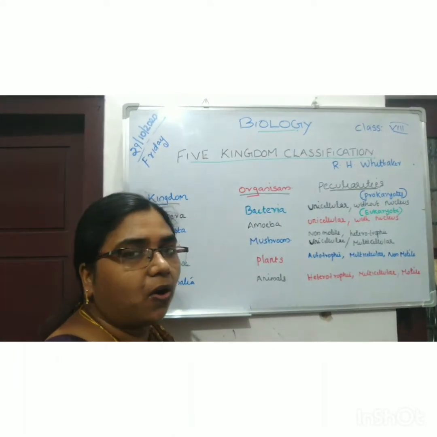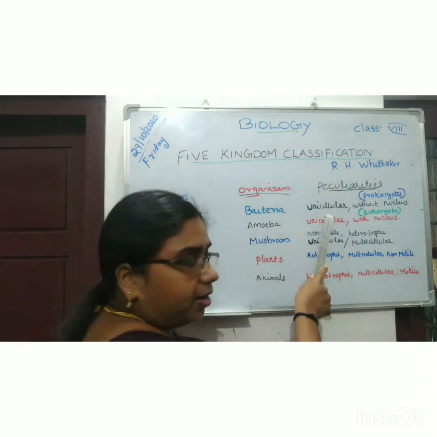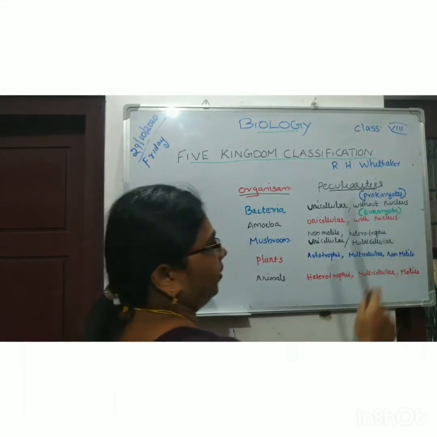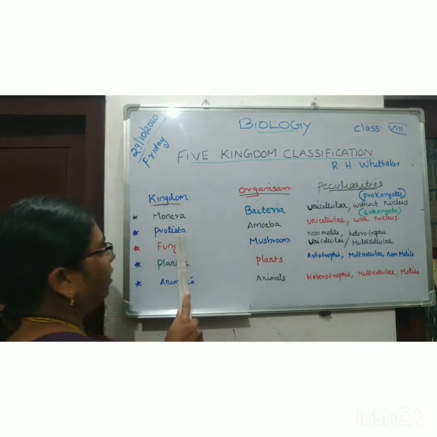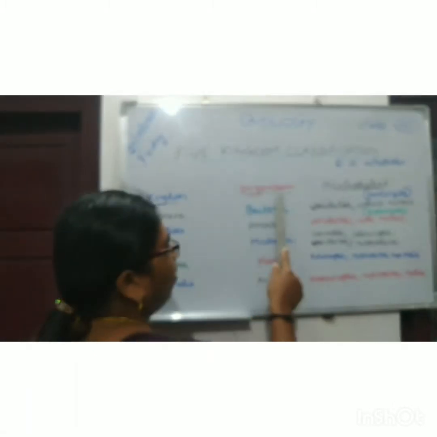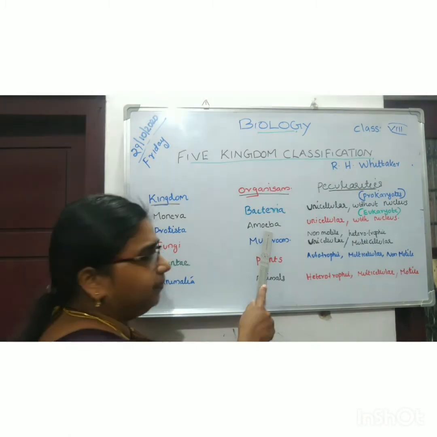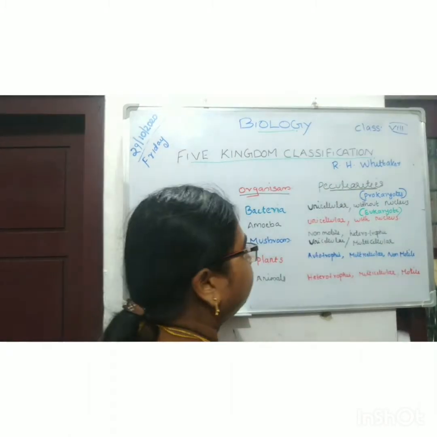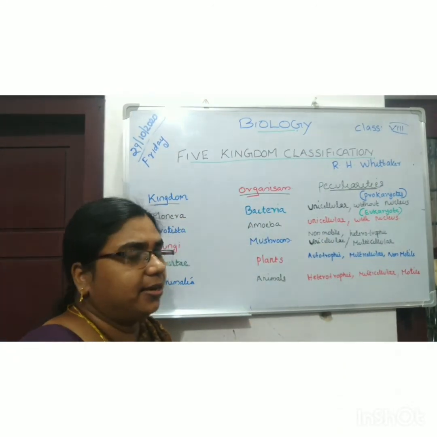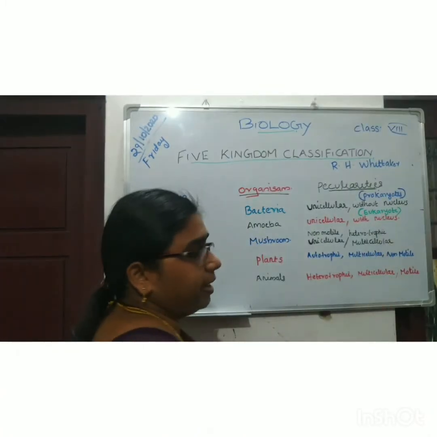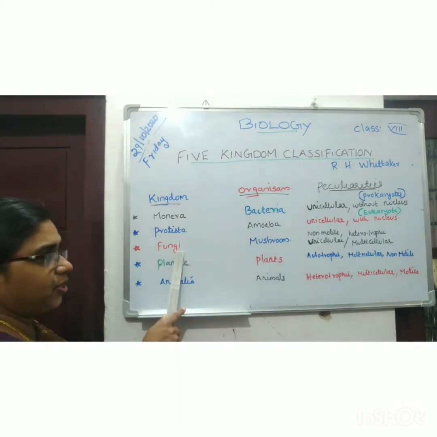and the peculiarities of the organisms included under the kingdom Monera are unicellular and they are without nucleus. So they are called as, yes, prokaryotes. Then next kingdom is Kingdom Protista, and the organism included under this kingdom is amoeba. And their peculiarities are, they are unicellular, means they are single cell and they are with nucleus, hence they are eukaryotes.